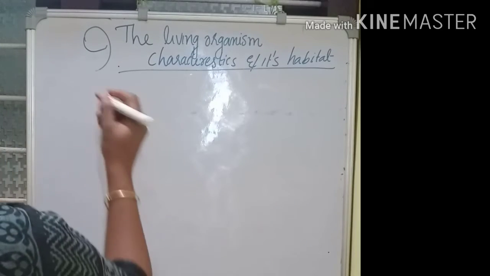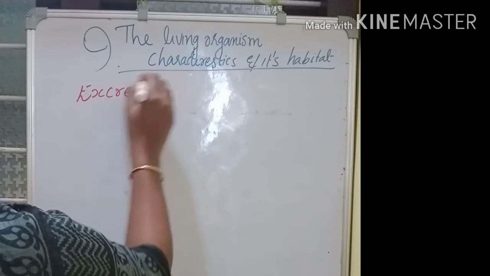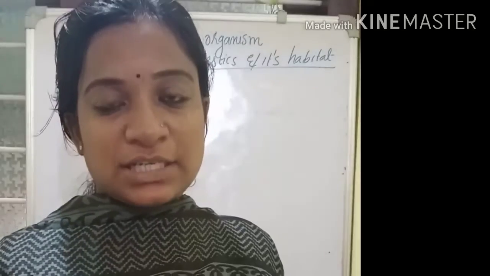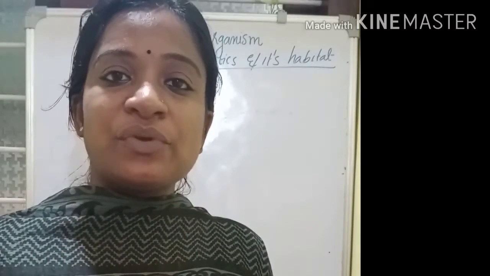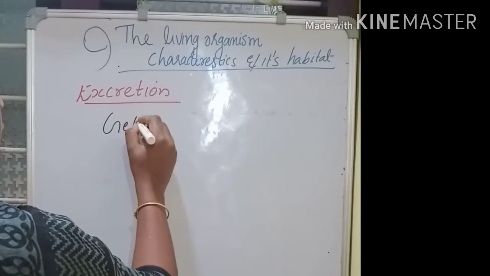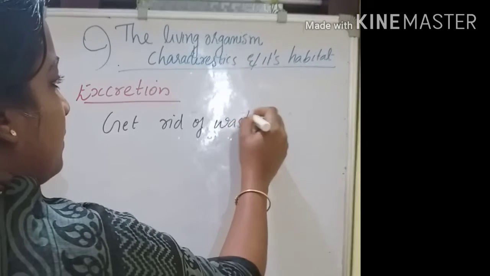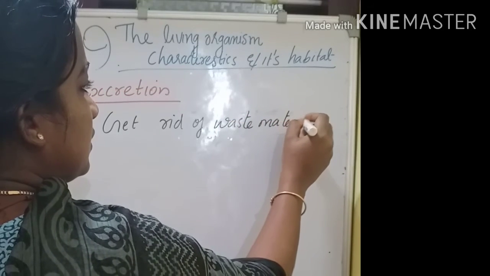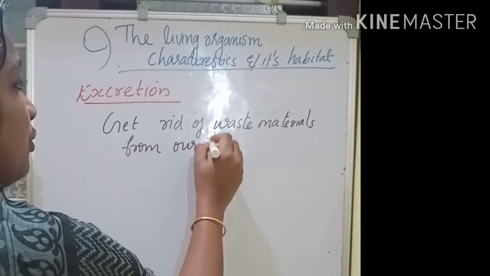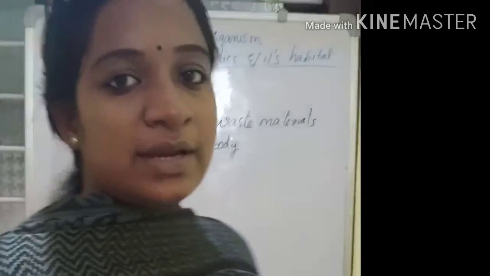Next characteristic of living organisms is excretion. Excretion simply means getting rid of waste materials from our body. We are eating food, right?